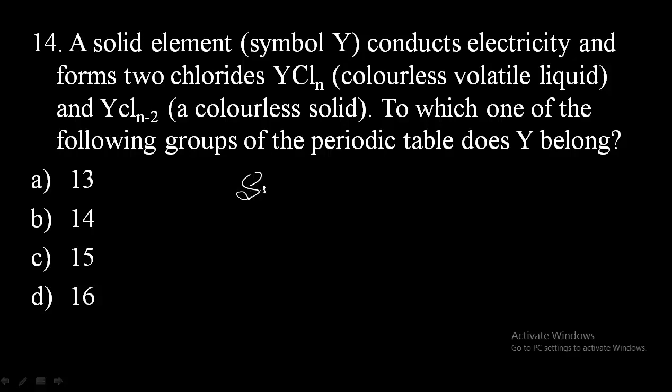Sn, that is tin, will react with chlorine to form SnCl4, which is a colorless volatile liquid, and SnCl2, it is a colorless solid, and Sn will act as a good conductor of electricity. So therefore tin will be the answer, that is Y, and here it belongs to which group? 14th group. So therefore option B will be the correct answer.